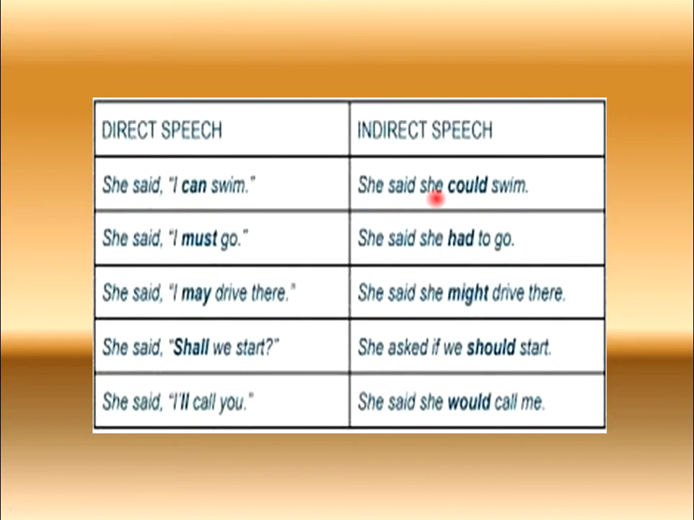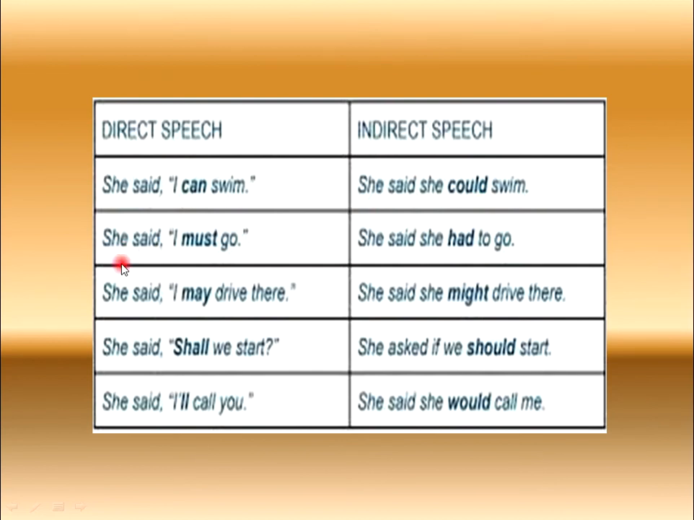Over here the same person is telling about himself or herself that I can swim. So the other person is giving a statement about that person: she said she could swim. So whenever we convert direct speech into indirect speech, we only have to change the subject and the object, but there is no object here, so we cannot change it, and the helping verb as well. The present form would be converted into the past form.